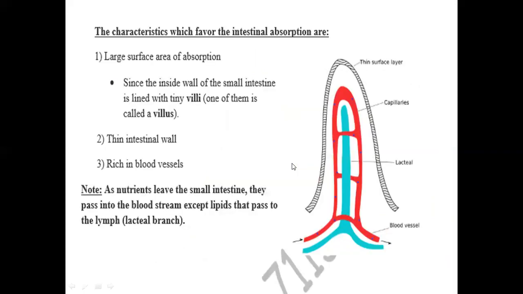Now, what are the characteristics which favor the intestinal absorption? First, large surface area of absorption. Why? Since the inside wall of the small intestine is lined with small villi. في عندي thin intestinal wall and they are rich in blood vessels. يعني إذا أنا سألتكم what are the characteristics which favor the intestinal absorption بتقولوا large surface area of absorption, thin intestinal wall, and they are rich in blood vessels.